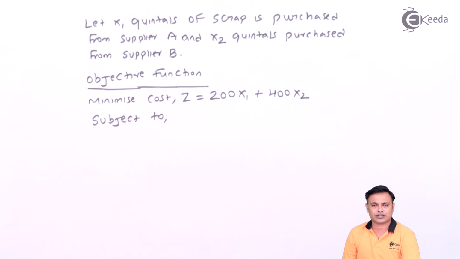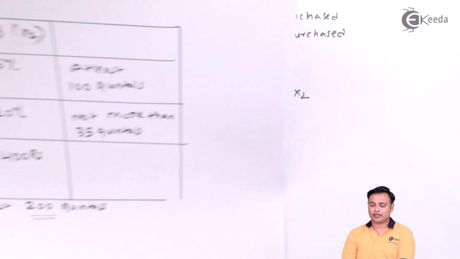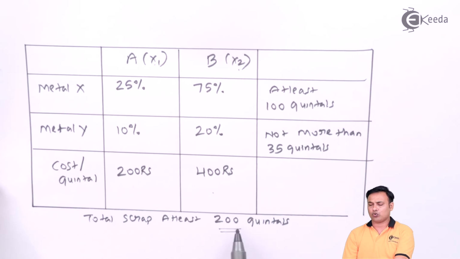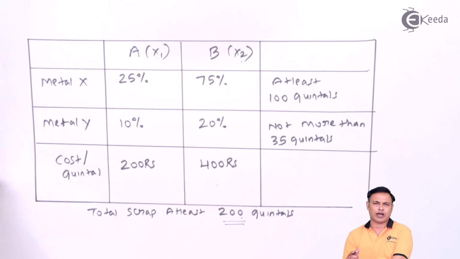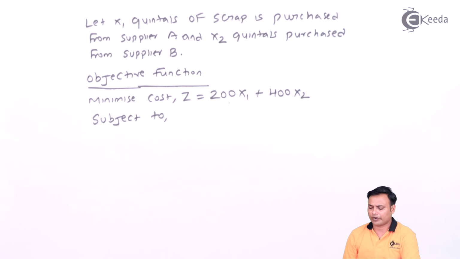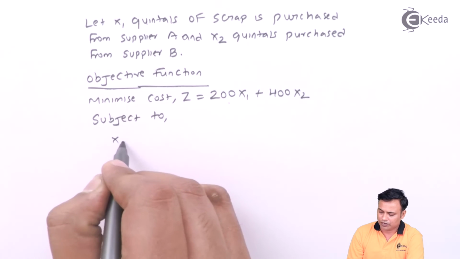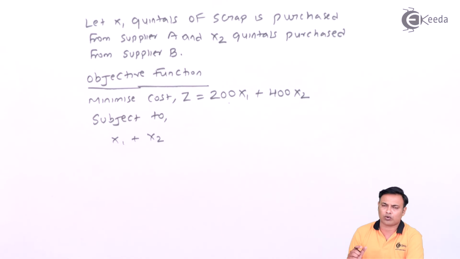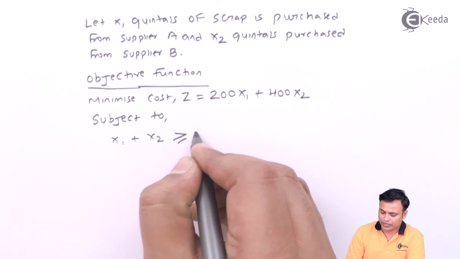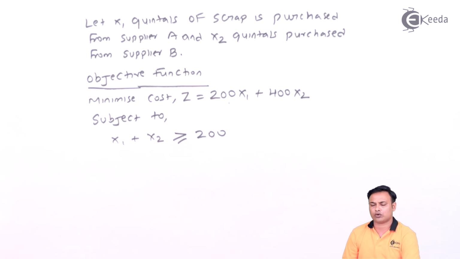subject to, what are my constraints now? My first constraint is that I should buy at least 200 quintals, the total quantity I am going to buy. So x1 plus x2 is the total quantity of material I am going to buy. It should be at least 200 quintals, so x1 plus x2 is more than or equal to 200.